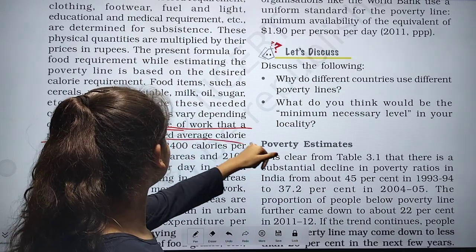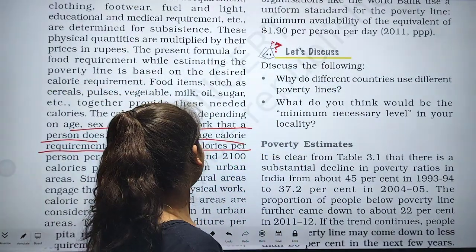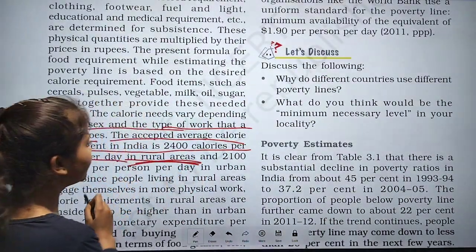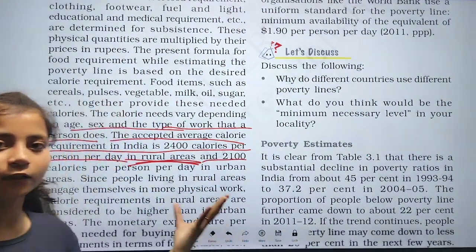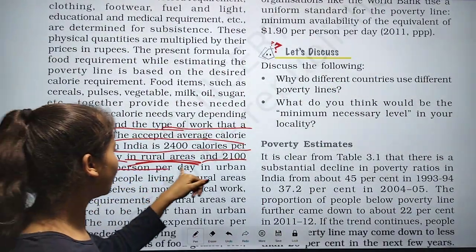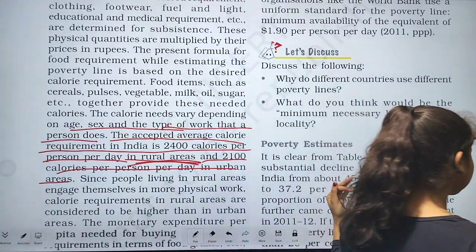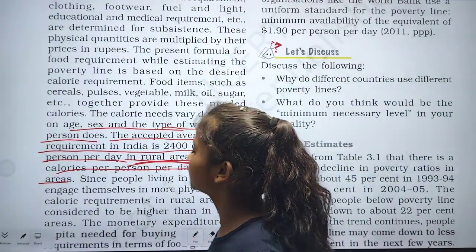The accepted average calorie requirement in India is 2400 calories per person per day in rural areas. But in urban areas, only 2100 calories are required. Here you see the difference: in urban areas there are only 2100 and in rural areas there are 2400.